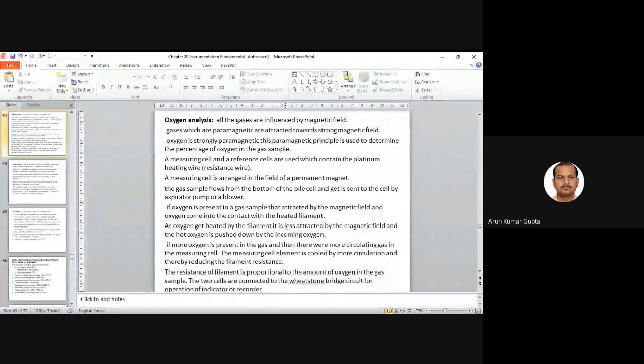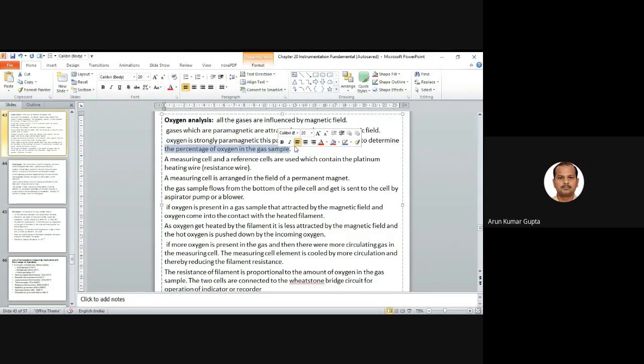Now this is the oxygen analysis. Oxygen analysis means, as I have already told you, oxygen is paramagnetic. So it is basically based on a magnetic effect also. All gases are influenced by the magnetic field. Gases which are paramagnetic are attracted towards the strong magnetic field. Oxygen is a strong paramagnetic. This paramagnetic principle is used to determine the percentage of oxygen in the gas sample. Right? The percentage of oxygen in the gas sample.